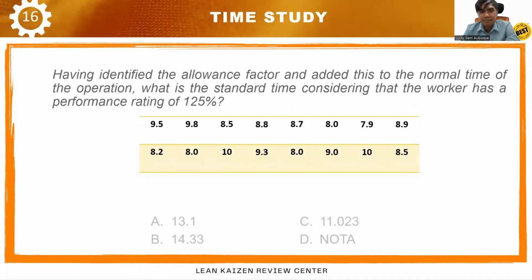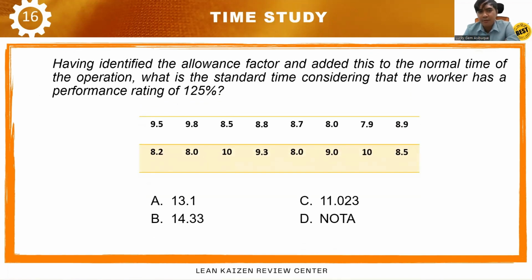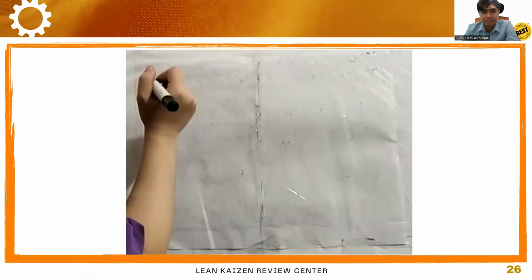So next problem. Having identified the allowance factor and added this to the normal time of the operation, what is the standard time considering that the worker has a performance rating of 125%? Okay, so take note of the added to the normal time, so that you can use the correct formula for standard time. So let's solve this problem.